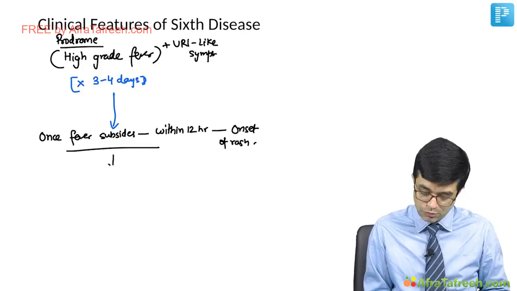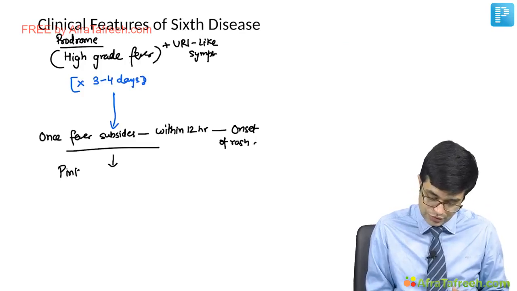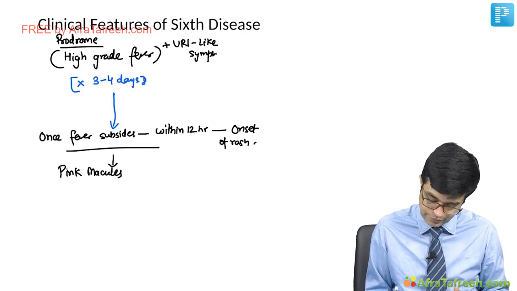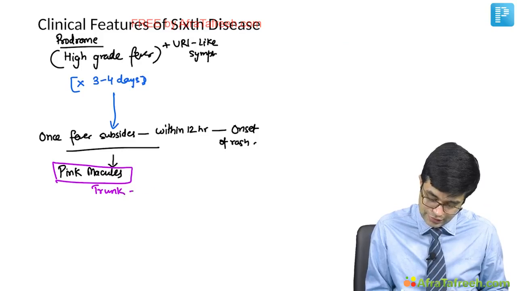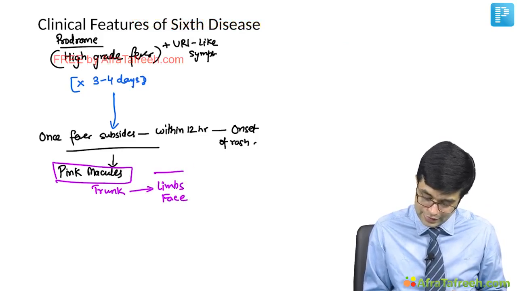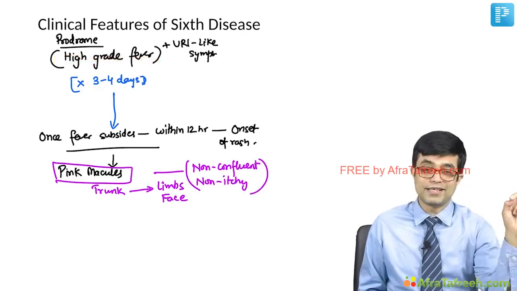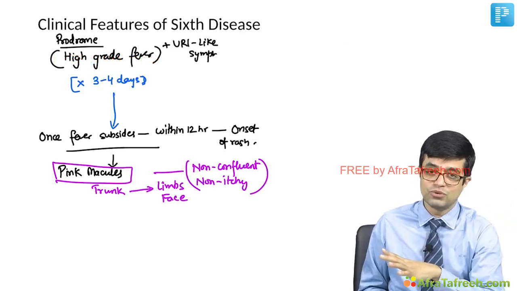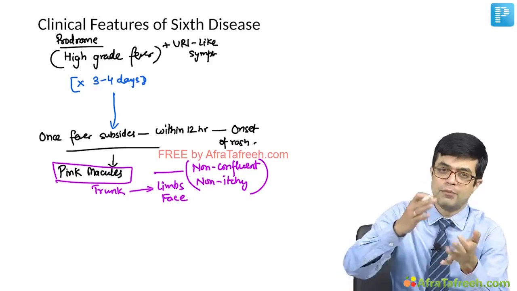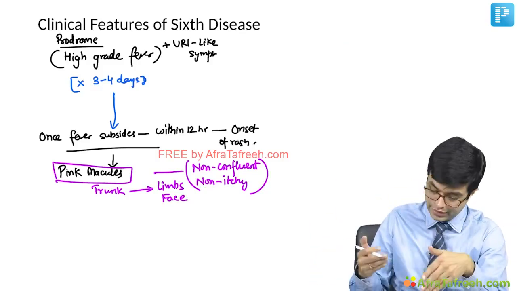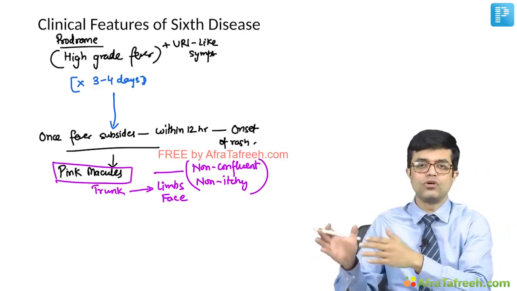The rash is in the form of pink macules. These pink macules first appear on the trunk, then they spread to limbs and sometimes also to the face. And it is considered to be a non-confluent, they don't merge, non-itchy or non-pruritic rash. Remember, there is another rash which begins on the trunk and spreads to the other parts. That is chickenpox, but that is a highly itchy rash. And it also begins as macule, then papule, then vesicle, then crust. Here it is pink macules which slowly tend to fade.